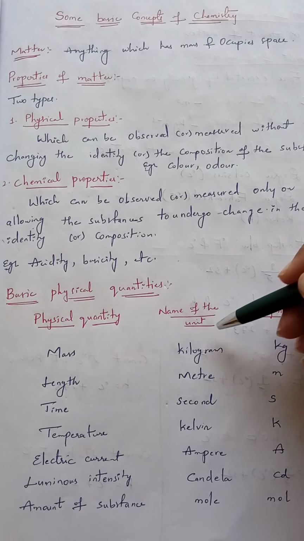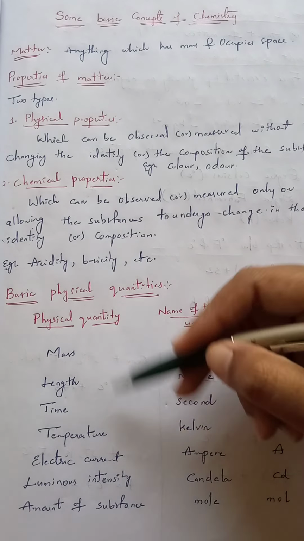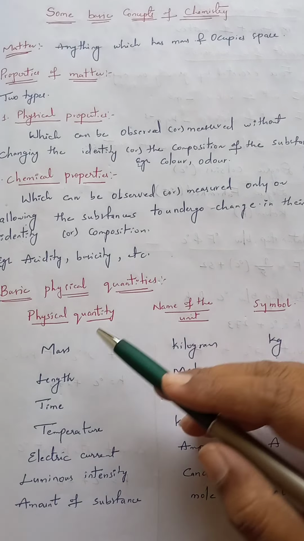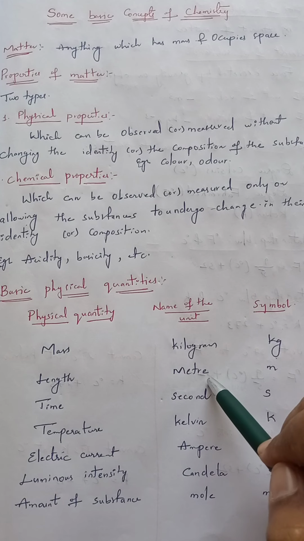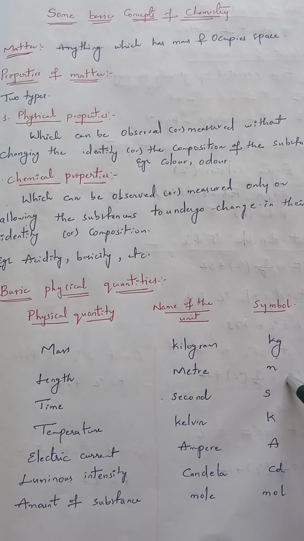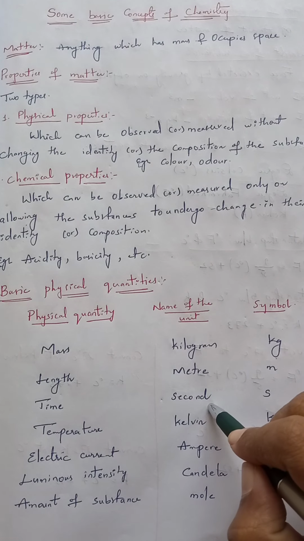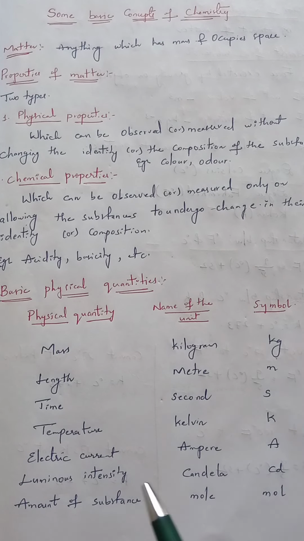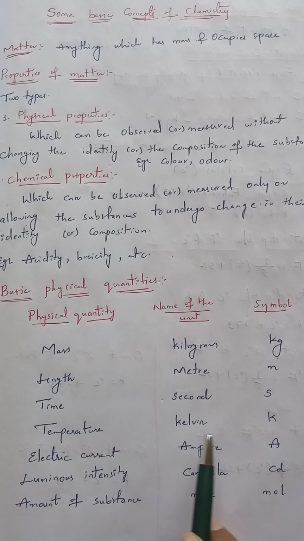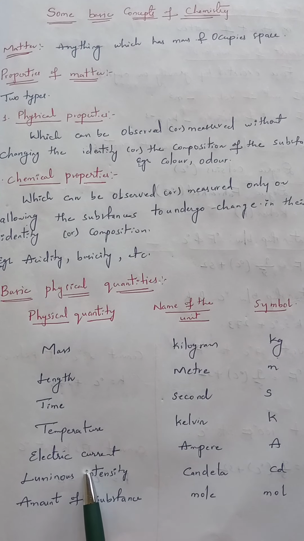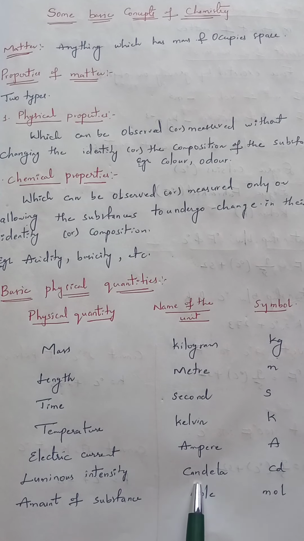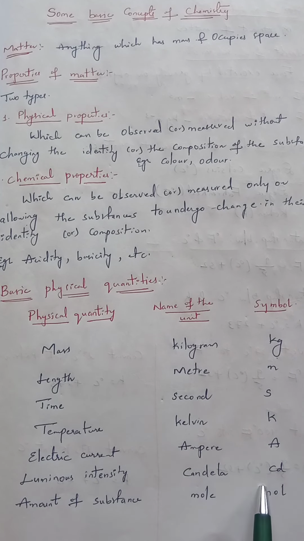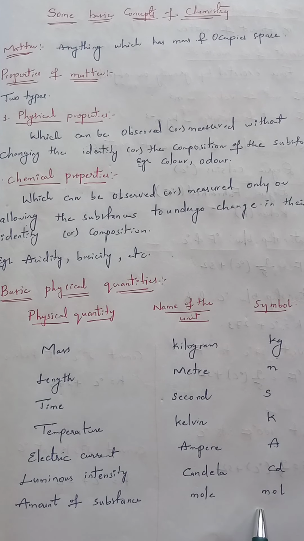They have some units. If you see the units and their symbols for these physical quantities: for mass the unit is kilogram and the symbol is kg. For length, meter is the unit and m is the symbol. For time, second is the unit and s is the symbol. For temperature, Kelvin is the unit, K is the symbol. For electric current, ampere is the unit, A is the symbol. For luminous intensity, candela is the unit, cd is the symbol. For amount of substance, mole is the unit, mol is the symbol.